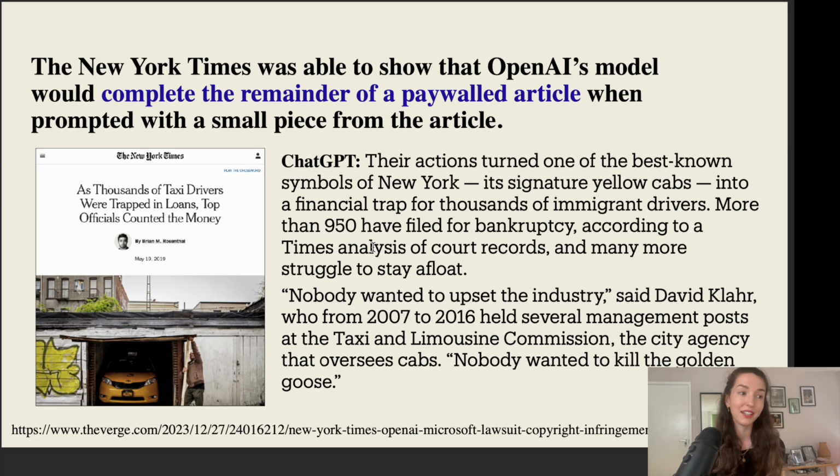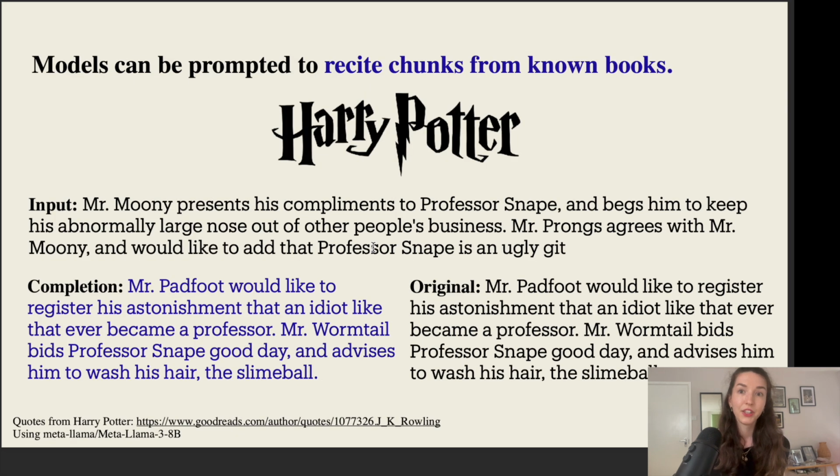As a few examples, in the lawsuit that The New York Times is bringing against OpenAI, one of their examples is that the model actually ends up completing the remainder of a paywalled article when prompted with a small piece from the article. In this case, it's an article that won the Pulitzer Prize about taxi drivers. And when the model was prompted with a piece from this article, even though it's paywalled, ChatGPT still ended up completing it verbatim. You can also find that these models can be prompted to recite chunks from known books.